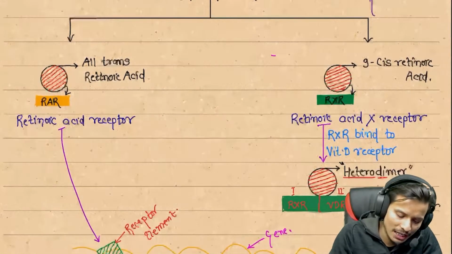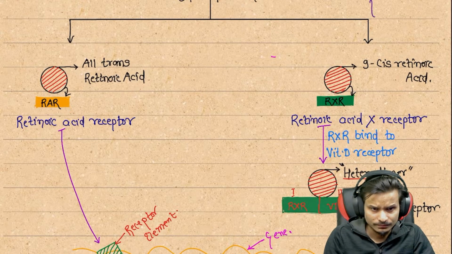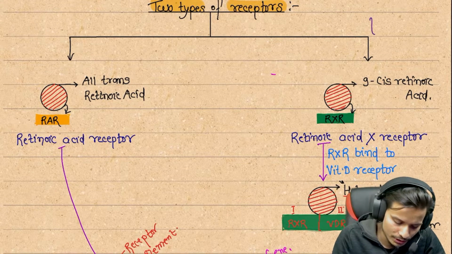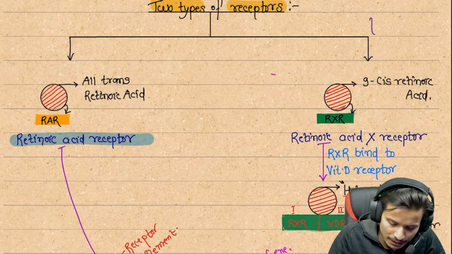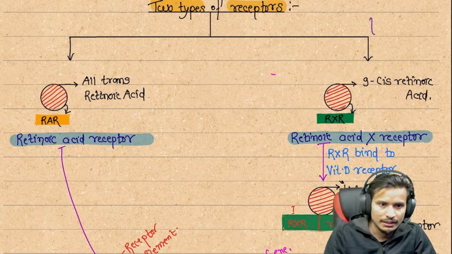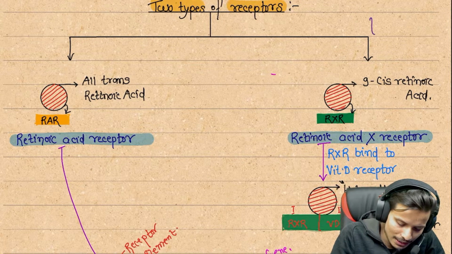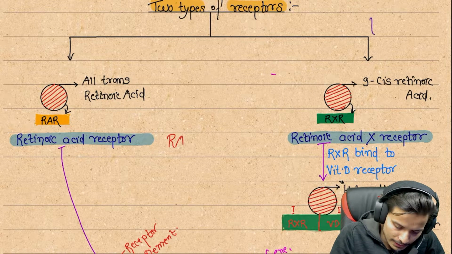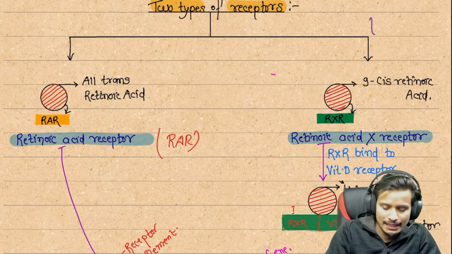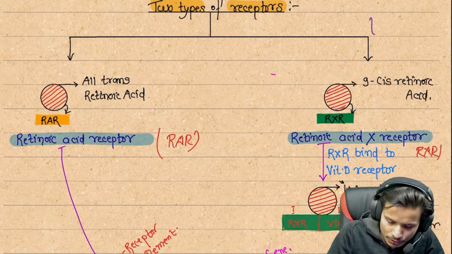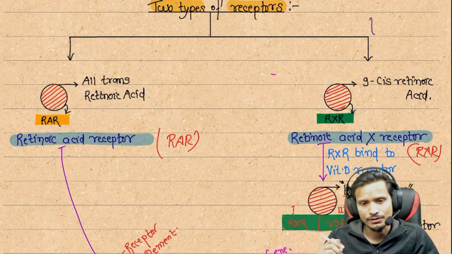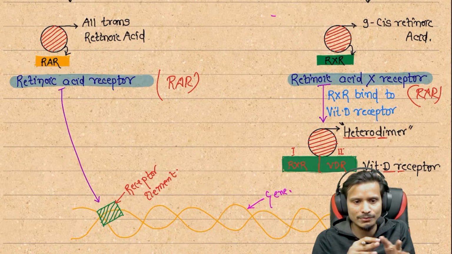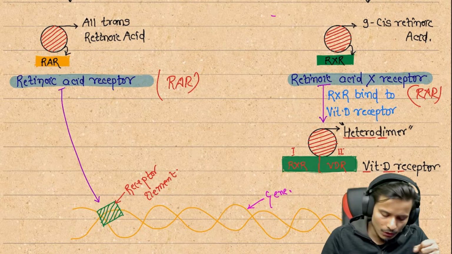Next, we can see the two types of receptors for vitamin A, basically on the action of genetic regulation: retinoic acid receptor and retinoic acid X receptor. Retinoic acid receptor is called RAR, and here RXR, because they are the retinoic acid X receptor. Now in the next section we are going to see what these receptors are going to do on the gene.